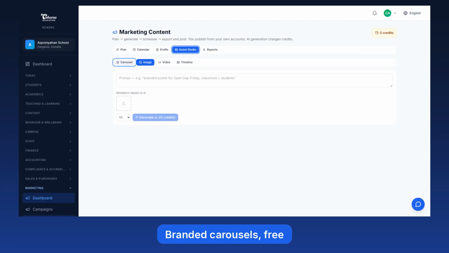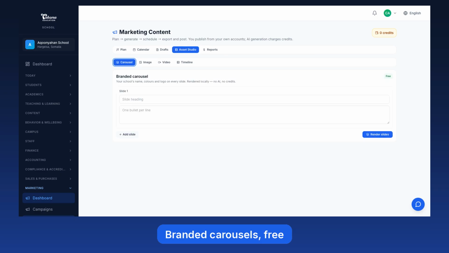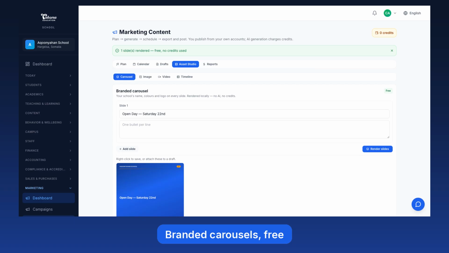Asset Studio generates images and video with AI, and those cost credits. The carousel does not. It is rendered here on our servers from your school's own name, colors, and logo. No AI, no credits, however many you make. That is deliberate. The carousel is the format schools post most, and a center with an empty credit balance should still be able to produce one.